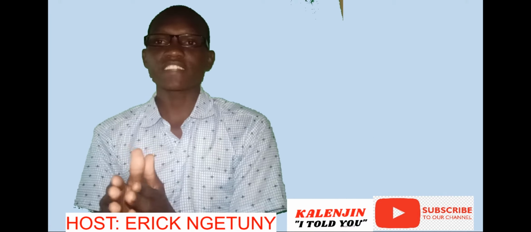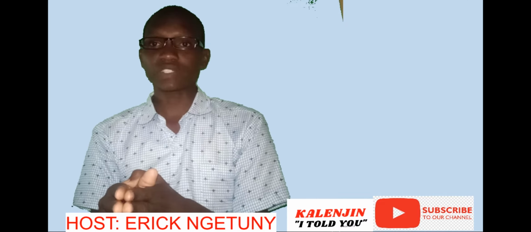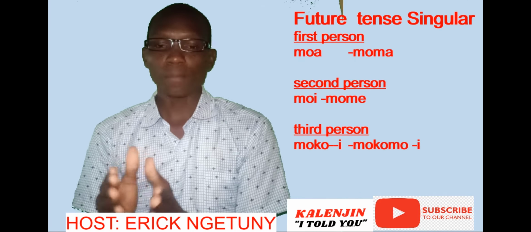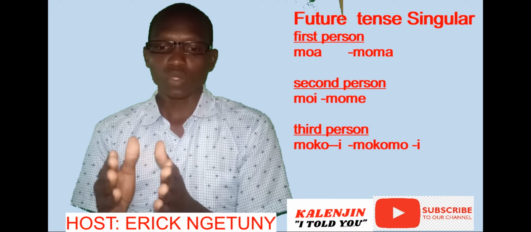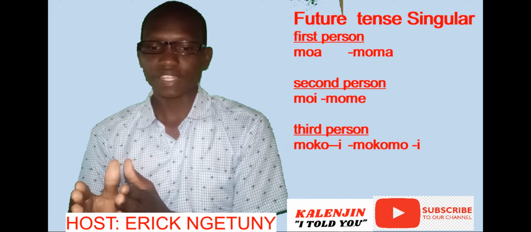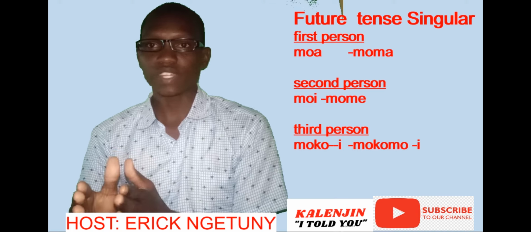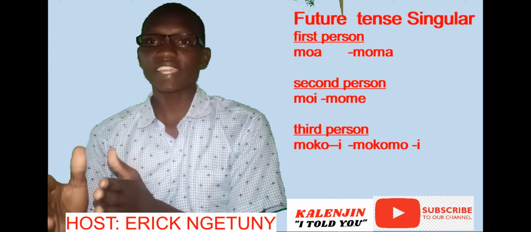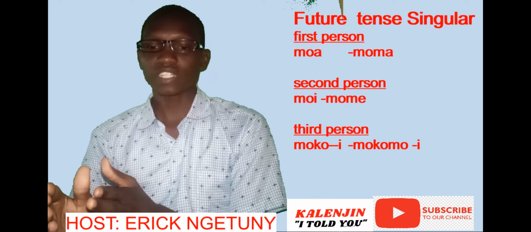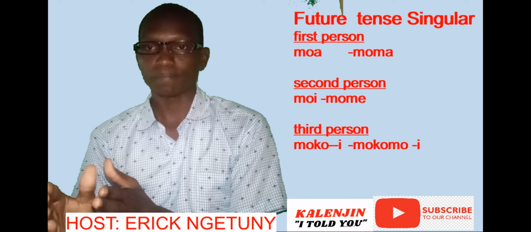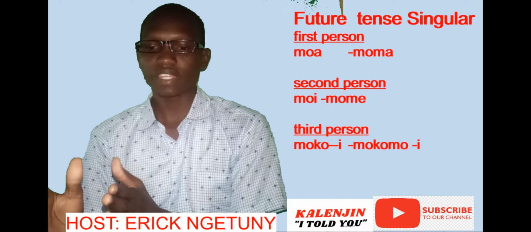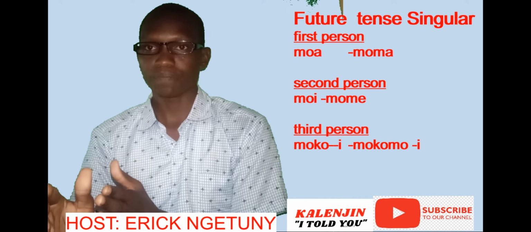Then for the future tense, for the first person, it starts with mo a, mo arire, mo awendi, mo anyoni. Then for the negative part of it, it is going to take mo ma, mo marire, mo mawendi, mo manyoni.